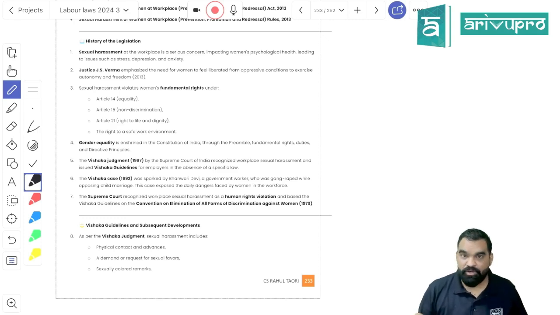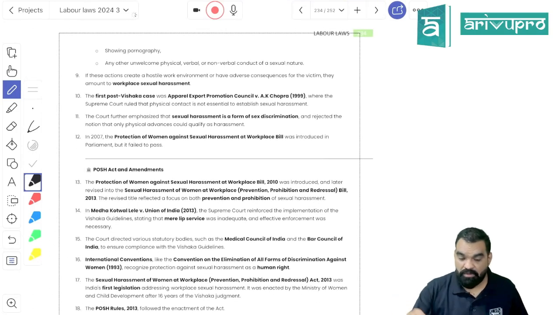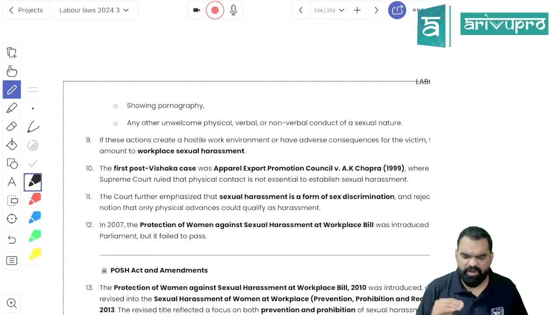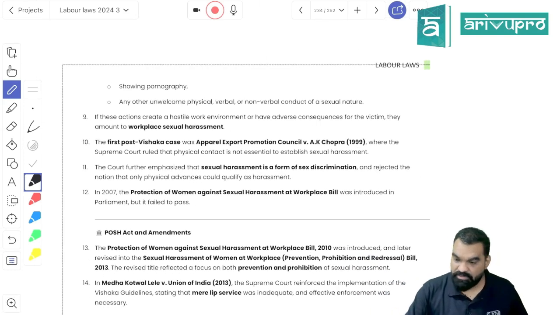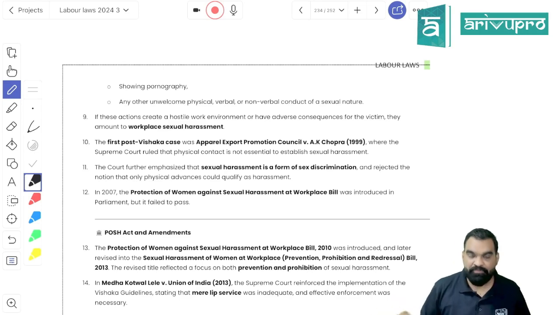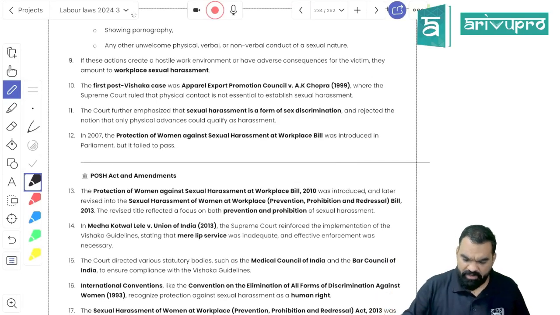That is, if you are getting into any kind of physical contact with a woman, or you are demanding sexual favor, or you are giving her a sexually colored remark, or showing her pornography, or any kind of physical, verbal, non-verbal act of sexual nature, it will constitute sexual harassment. So it is not about rape, and it is not all about physical involvement. Even a mental or a verbal or a non-verbal activity that makes a woman unsafe, and is associated with some sexual remark, will be classified as what? Sexual harassment. It will create a hostile environment for the woman.